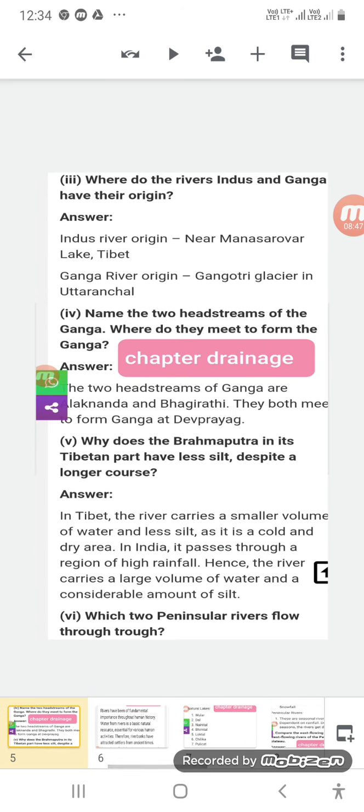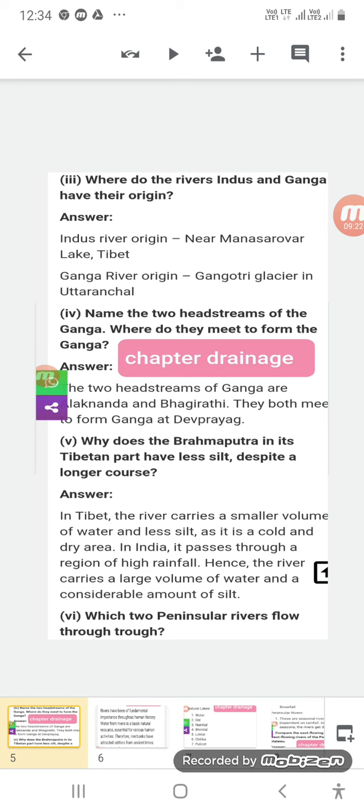Now again going to the question. Why does the Brahmaputra in its Tibetan part have less silt despite a longer course? When the Brahmaputra is flowing from Tibet, it has less silt. When it enters India, it has a much greater amount of silt. Why so?